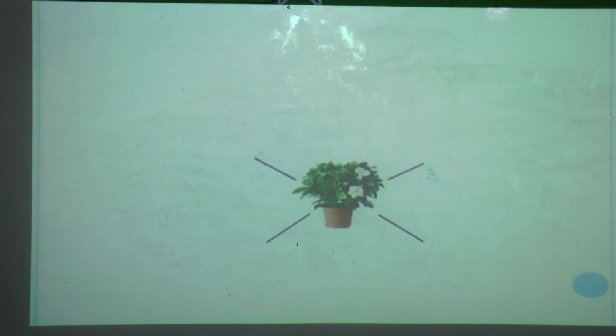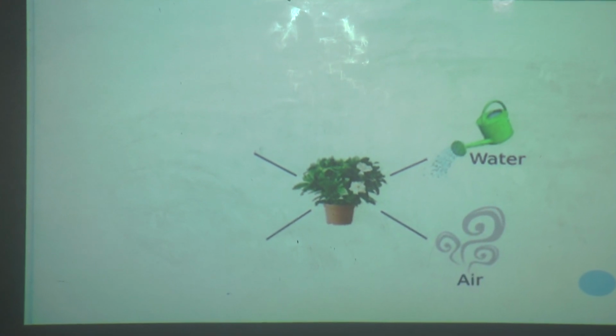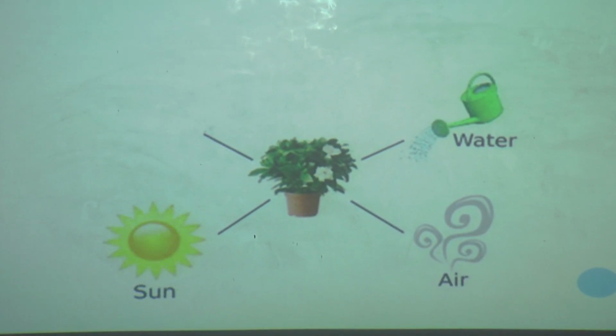Now, in the last lesson, we have learnt that plants make food. To make food, what do plants need? Do you remember what we have learned? Yes, they need water. Very good. Plants need water, air, sunlight.